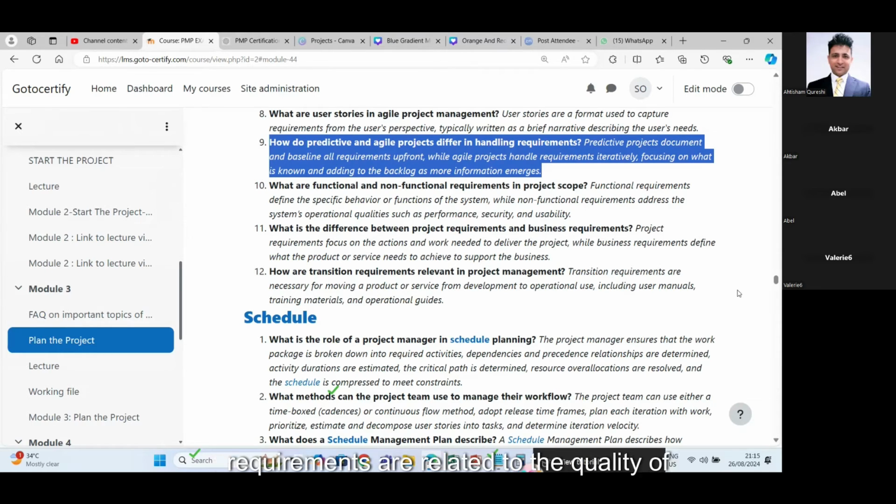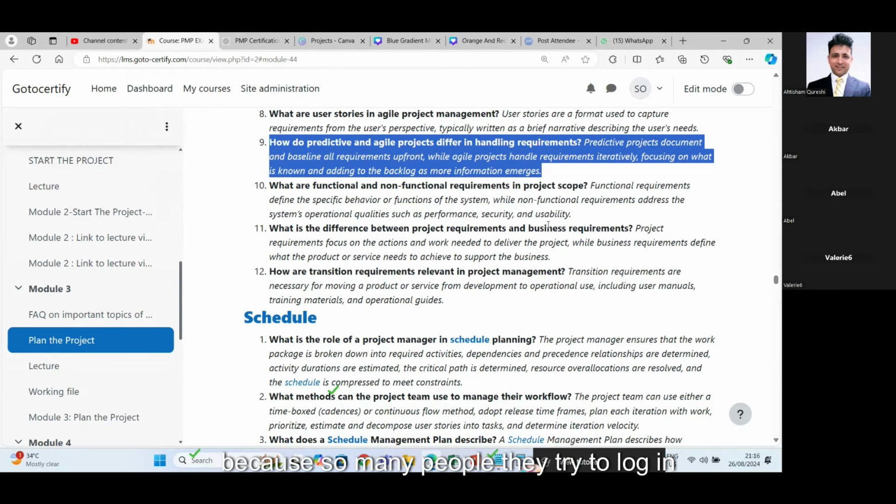But non-functional requirements are related to the quality of the product, the security of the product, how many concurrent users the system can entertain at the same time. If it is an online application, how much stability does it offer? Many a times we have systems which are down, right? Whenever you go to a bank or any other airline agency, you understand that the system is down. So why is the system down?